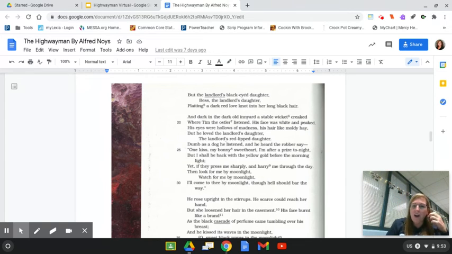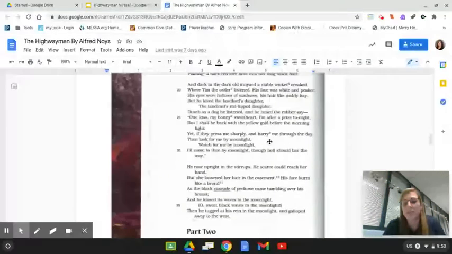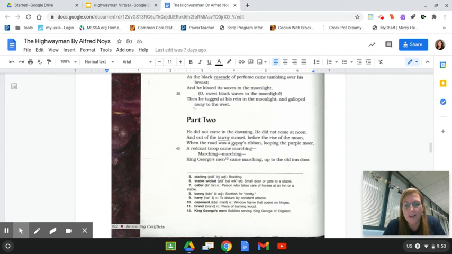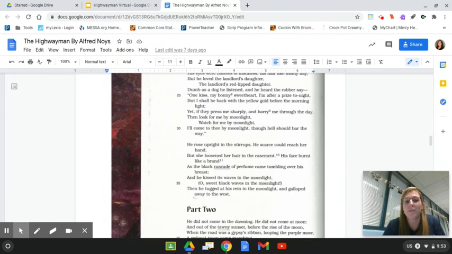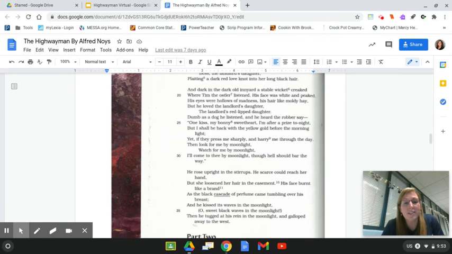Dumb as a dog he listened, and he heard the robbers say. Let's pause right there. Let's look at Tim. Tim is an ostler, and if you look at the number 7, you look down below to find out what he is. An ostler is a person who takes care of horses at an inn or a stable. So Tim is the stable guy, and he's listening.